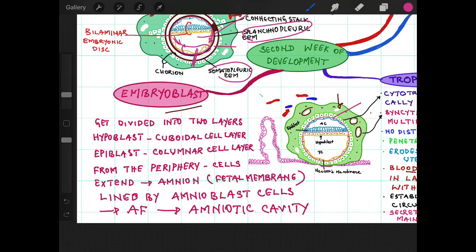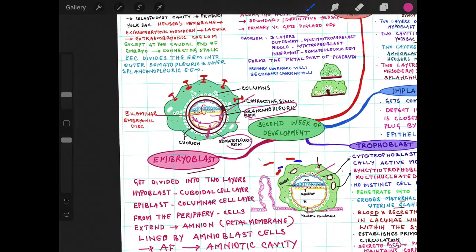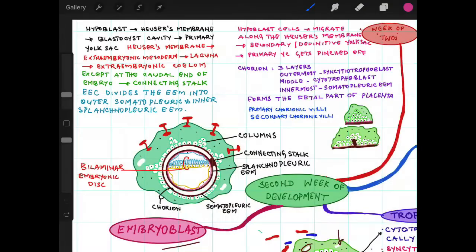Now about the hypoblast layer. Hypoblast will secrete Heuser's membrane. From the periphery of the hypoblast, the Heuser's membrane will start forming, and that will be lining the blastocyst cavity. After this formation of Heuser's membrane, the initial cavity of the blastocyst is called primary or